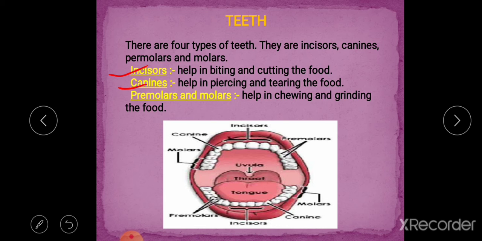Canines help in piercing and tearing the food, and premolars and molars help in chewing and grinding of food. So these are the special functions performed by the teeth. This is the structure of our teeth, the different kinds of teeth present in our mouth.